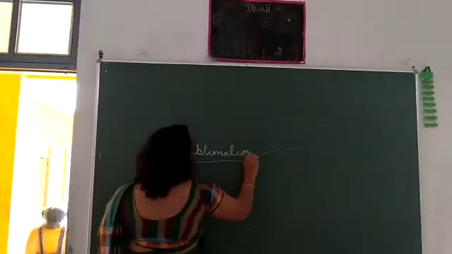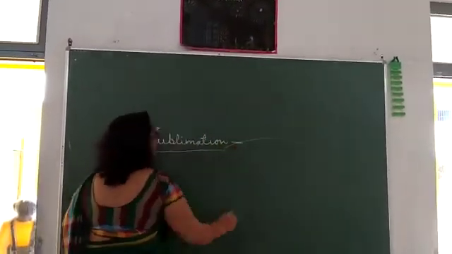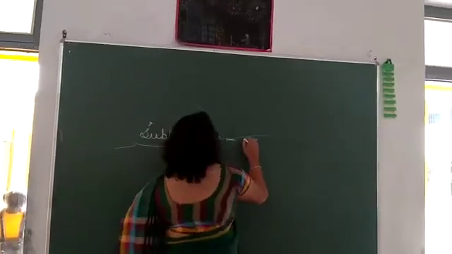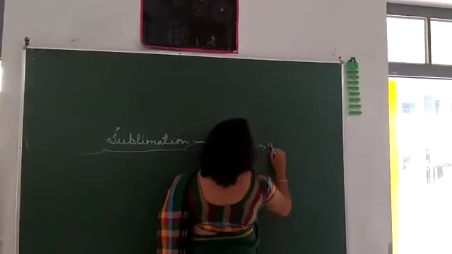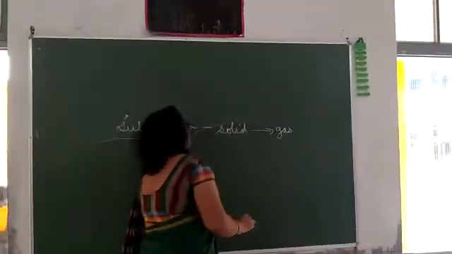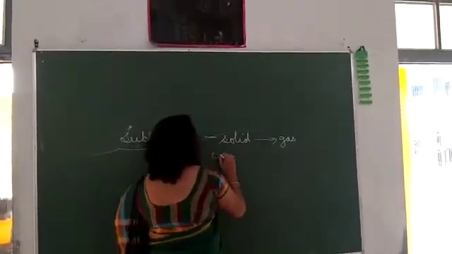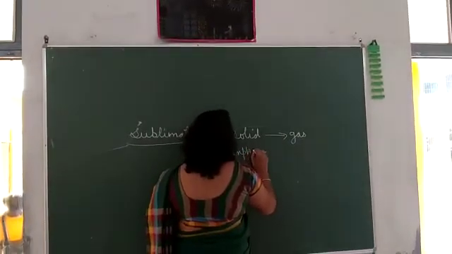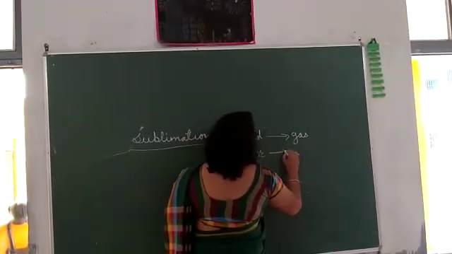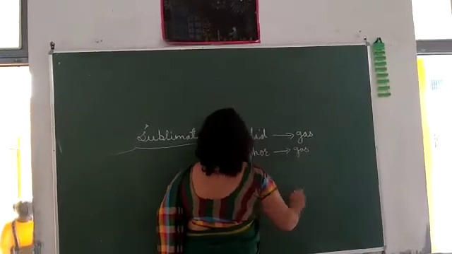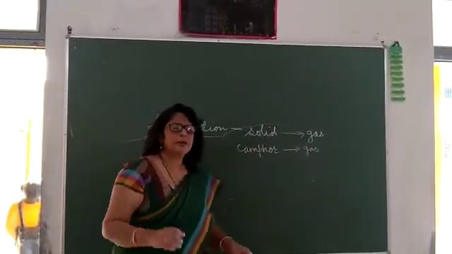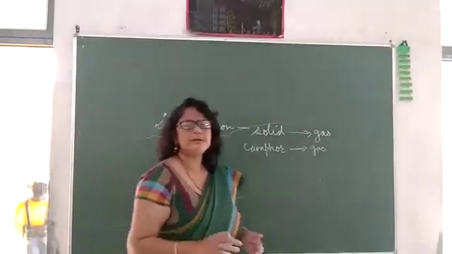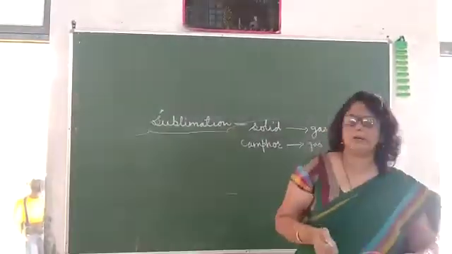In this process, a solid changes directly into a gaseous state. A simple example is camphor, or kapoor. Whatever kapoor you see, it changes into a gaseous state. It doesn't go to the liquid state. Directly from solid, it changes into a gaseous state.